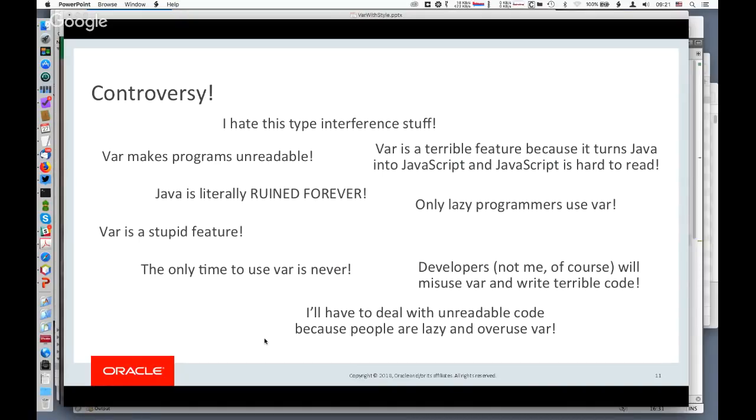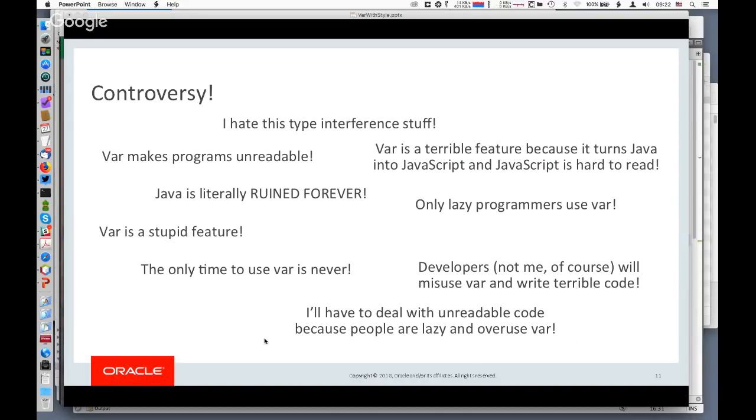However, I think there are some genuine concerns here, because I think there are many language features it is possible to misuse. And what does misuse mean? Suppose you wrote a program and then you decided to rewrite that program using a different language feature. Would the result be better or worse than the original one? The fact is, sometimes it's worse.